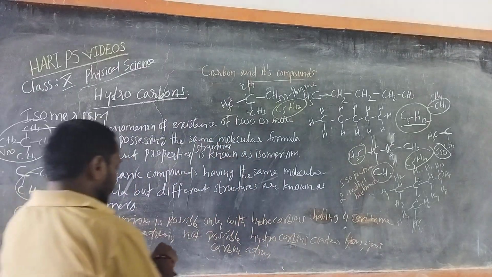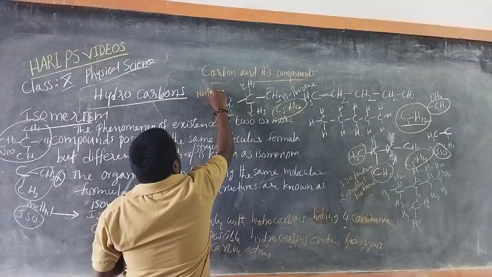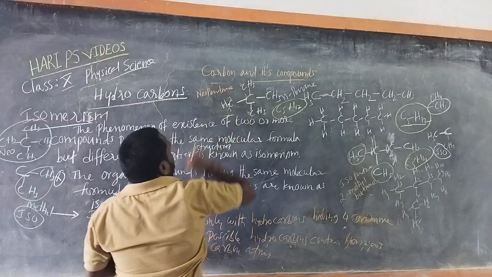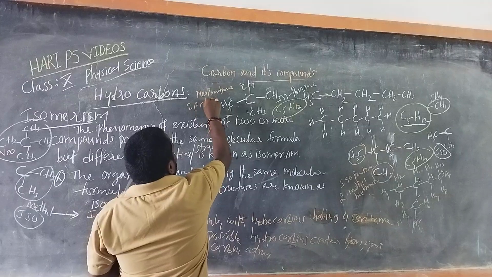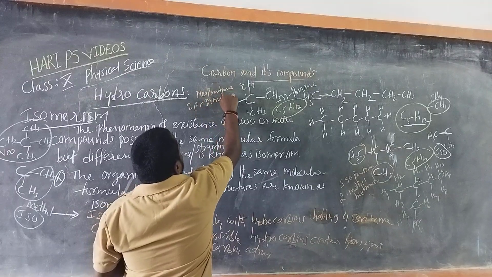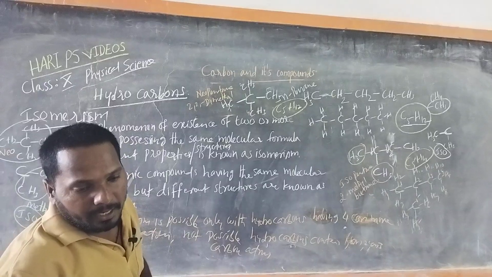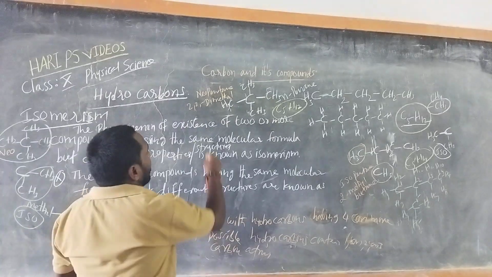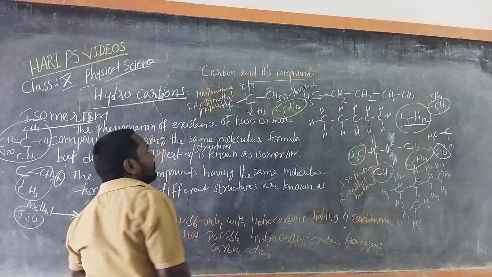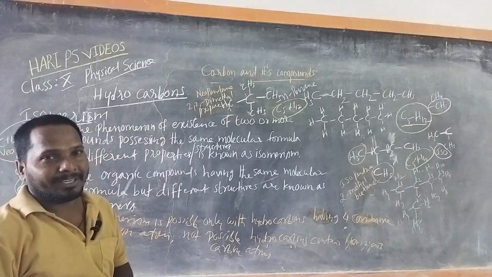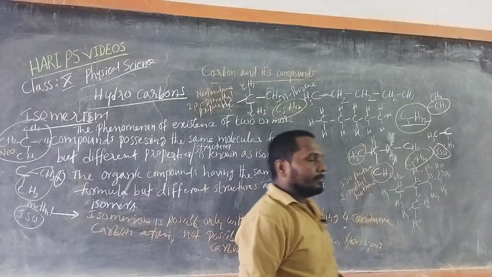Its name is neopentane, 2,2-dimethyl propane. It is a little bit difficult to understand now.